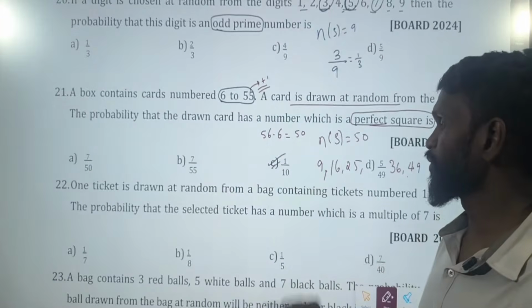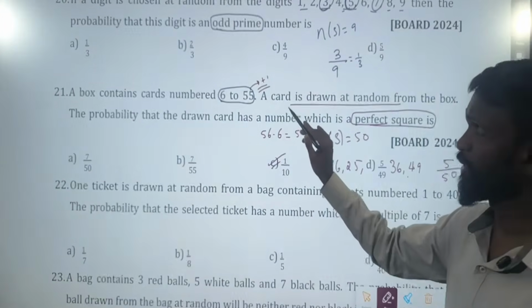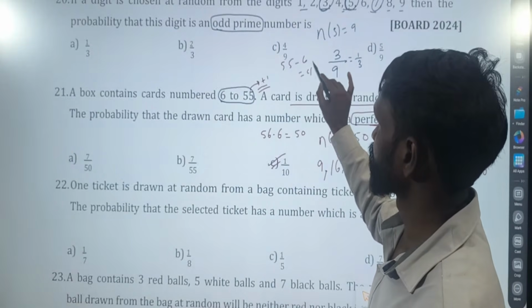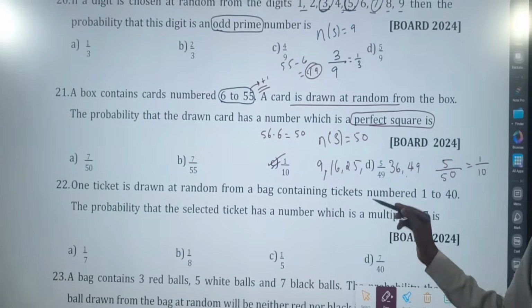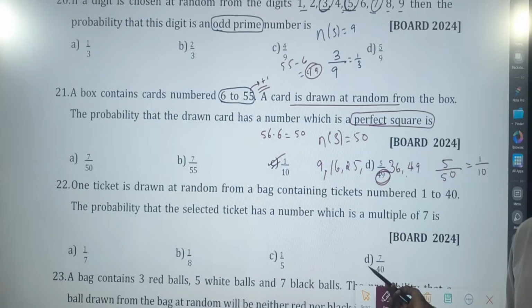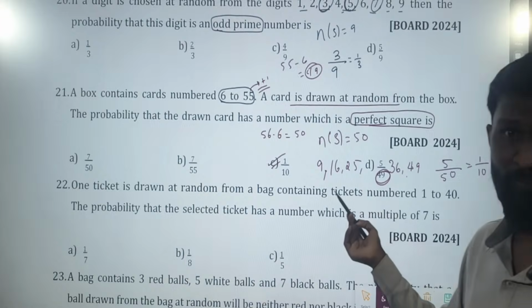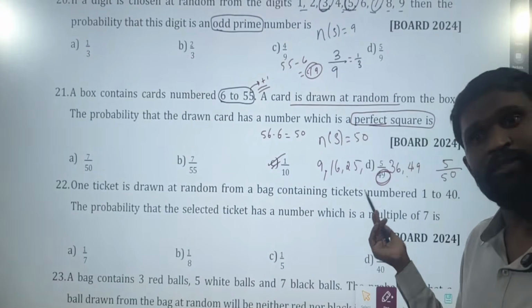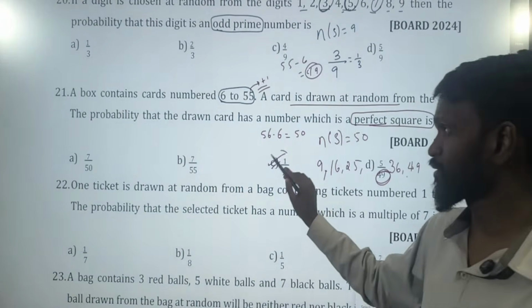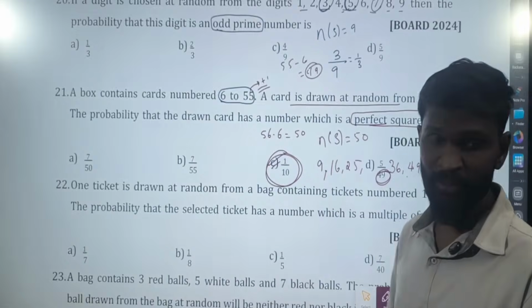Which option? C. Most of them will simply subtract 55 minus 6, which is 49. The board people are very clever. They keep one option with 49. They wantedly make you go wrong. Because the option is there, you will think this option is correct. But this option is not correct. This is the correct option. Next.